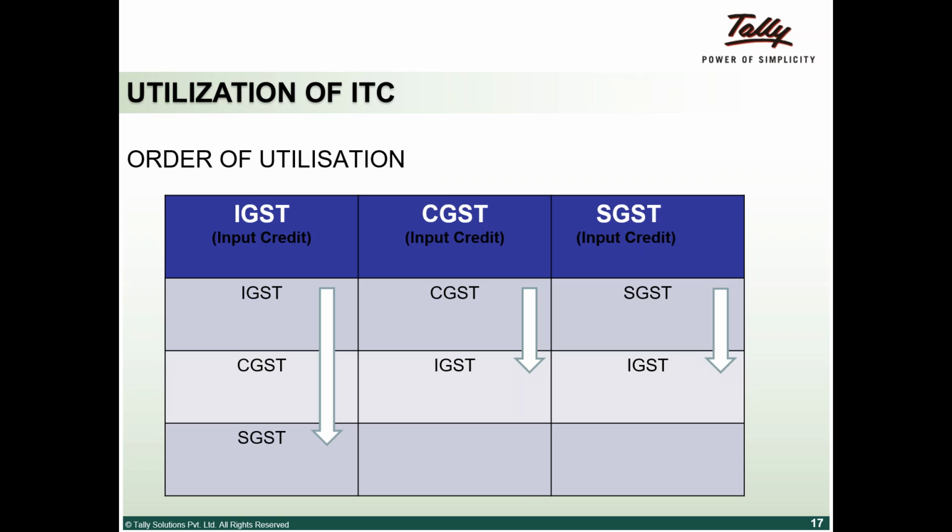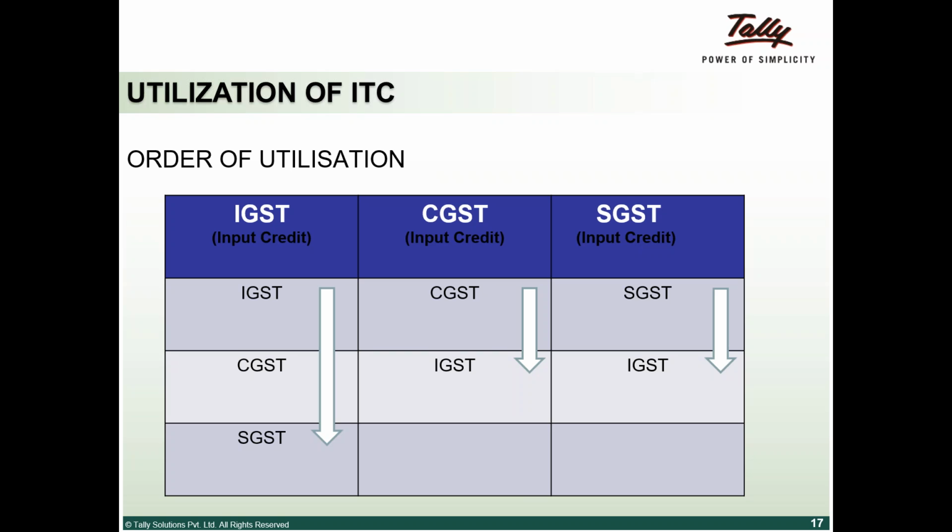I have done a transaction of CGST and SGST, again based on which there have been some credits lying. So how do I utilize them? By credit, what we mean is the tax credit that I can basically take. There is an output tax that I have to pay on my sale, but I've already paid something on my inputs. So I set off between my output tax payable and my input tax credit that I've got.